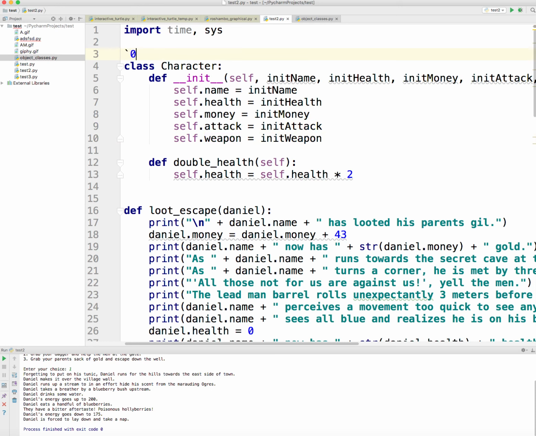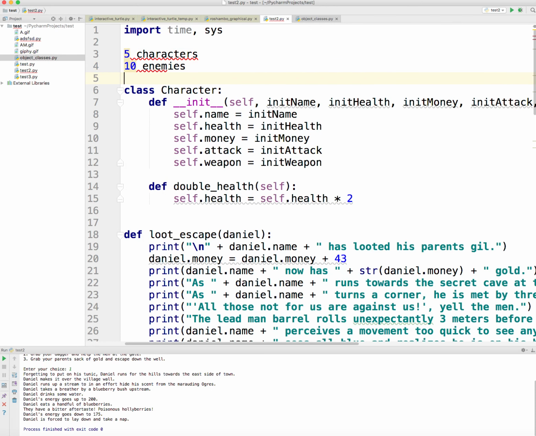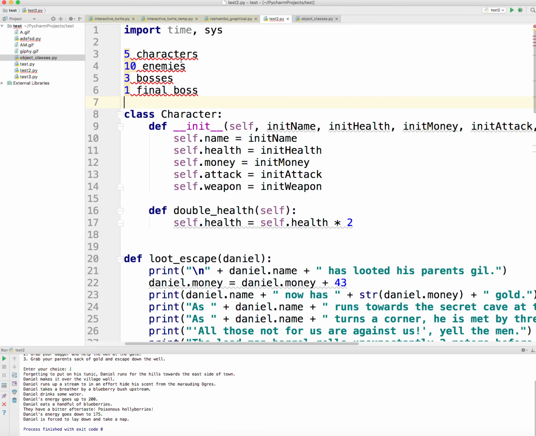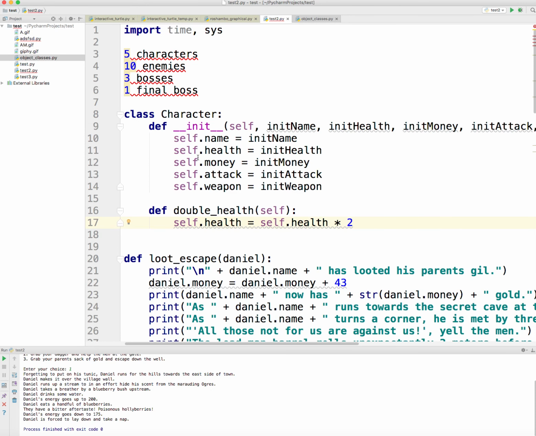So that's what, 5 characters, 10 enemies, and 3 bosses, and then let's say 1 final boss, right? Well, if we didn't follow the object-oriented programming model and create a class character, what we would need to do is create this variable, this variable, this variable, this variable, and this variable, 5 variables for each of the 5 characters.